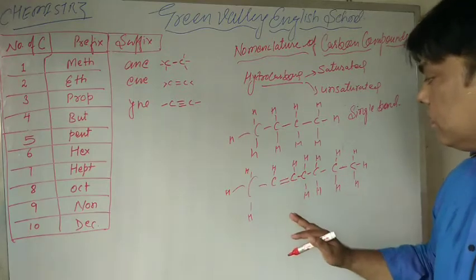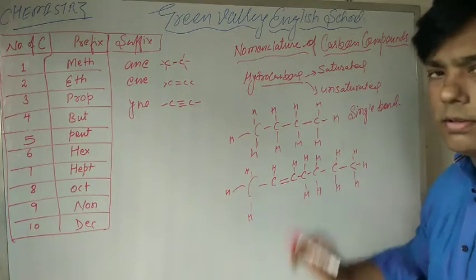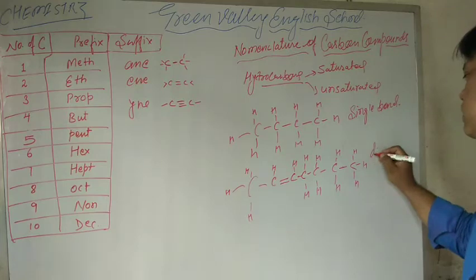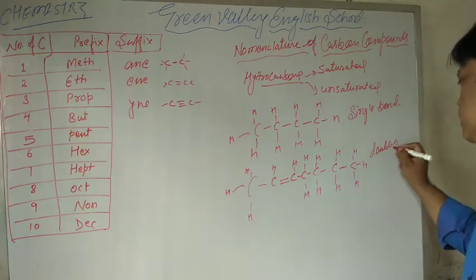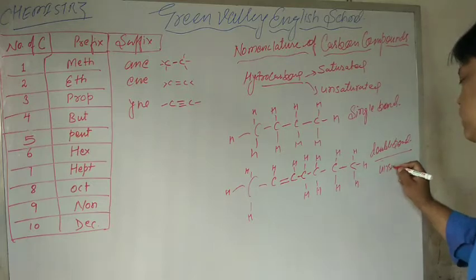Means if there is a double bond between carbon and carbon atom, then it is called double bond. Single bond is saturated, double bonded is our unsaturated.